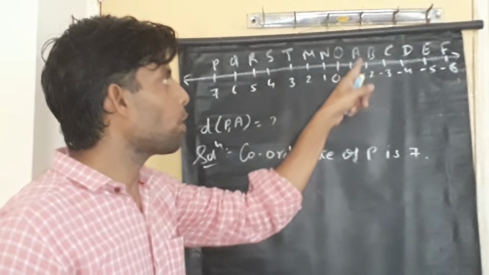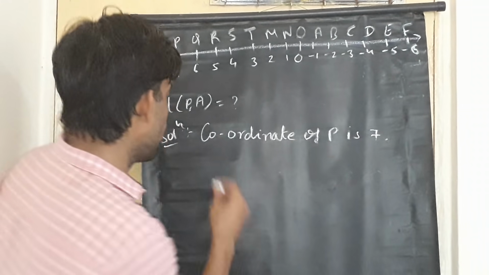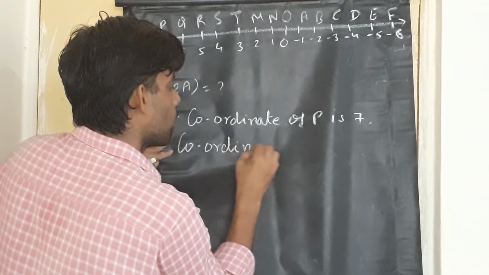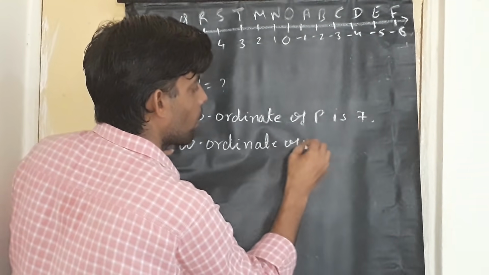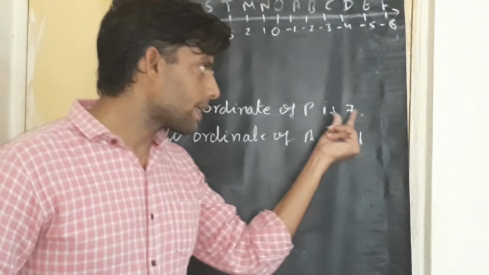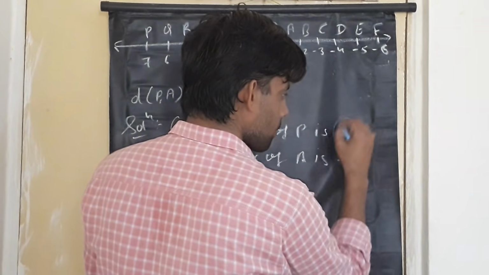After that, the coordinate of point A. What is the coordinate of point A? It's minus 1. So we write here coordinate of A is minus 1.